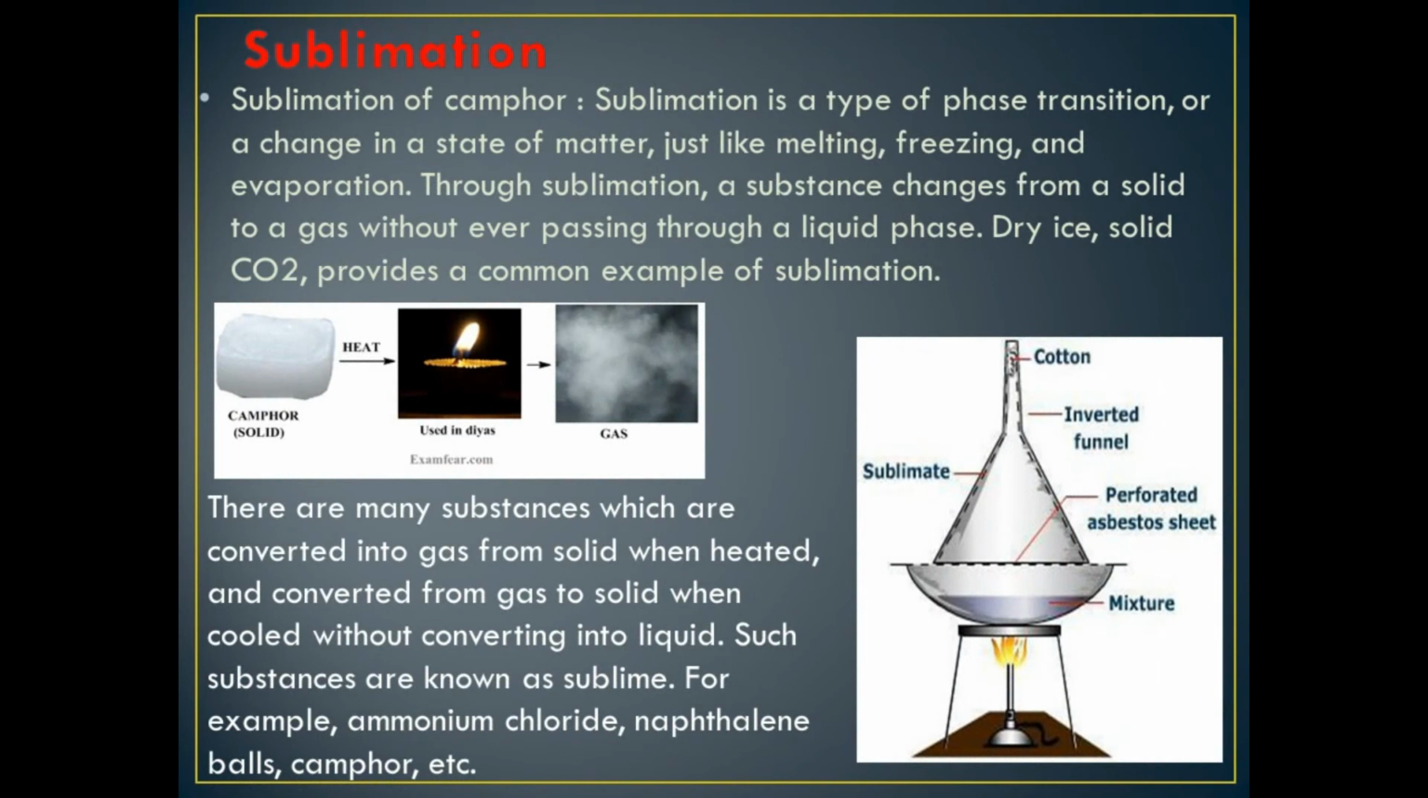Next is sublimation. What is the sublimation process? Crystallization is finished for today. Understood? Next we go with sublimation of camphor. Sublimation is a type of phase transition, or change in state of matter, just like melting, freezing and evaporation. Through sublimation, a substance changes from solid to gas.